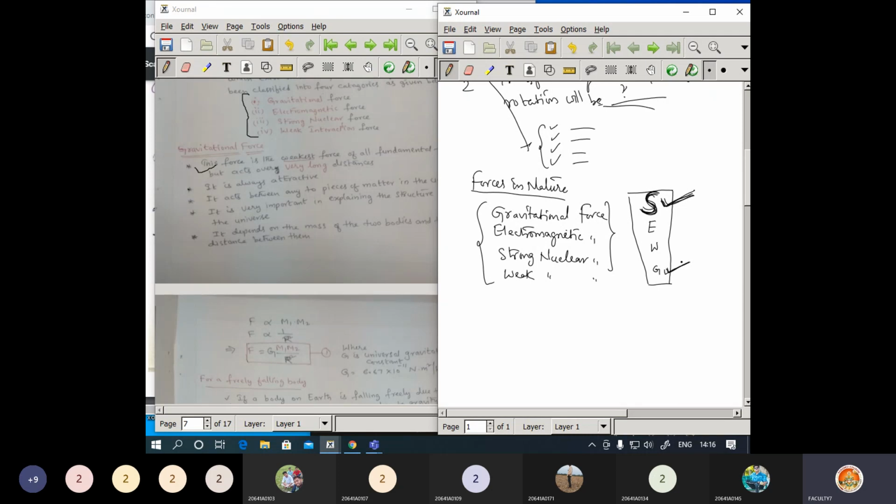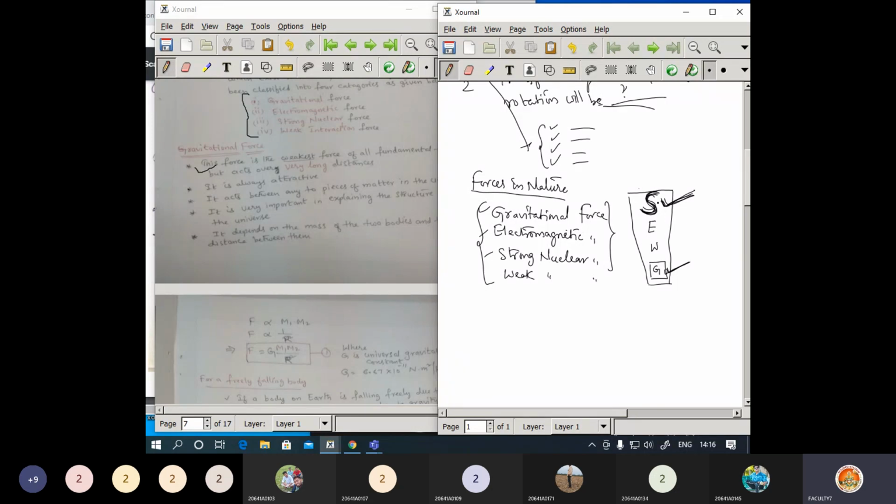So I may ask a question here. Okay, the sample question may be, what is the strongest force available in the nature? And I may give these 4 as the options here. You need to pick one of the right option. Or else I may ask a question, which is the weakest force that is available in nature? Okay, the options will remain same. You need to pick the answer.